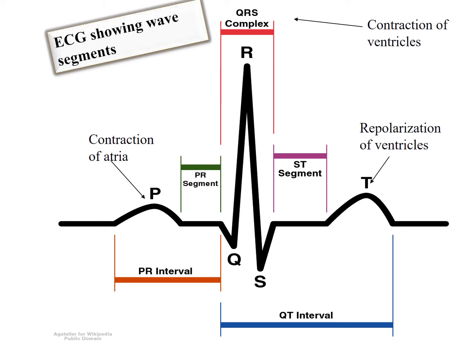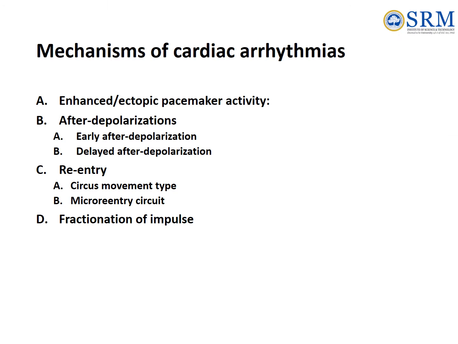Now we will move on to the important mechanisms of cardiac arrhythmias. There are 4 different mechanisms. The first one is enhanced or ectopic pacemaker activity. The second one is after depolarizations, which is divided into 2: early after depolarization and delayed after depolarization. The third one is re-entry, which is divided into 2: circus movement type and micro re-entry circuit. The fourth one is fractionation of impulse. Let's see one by one.